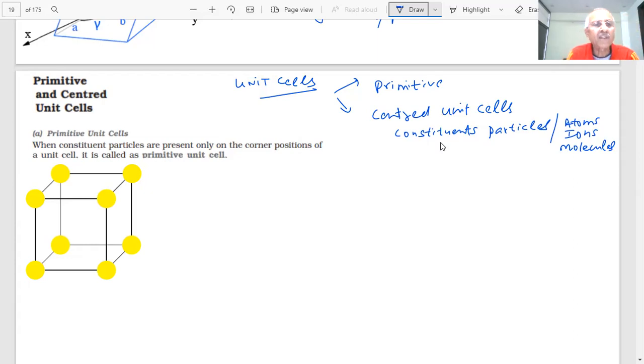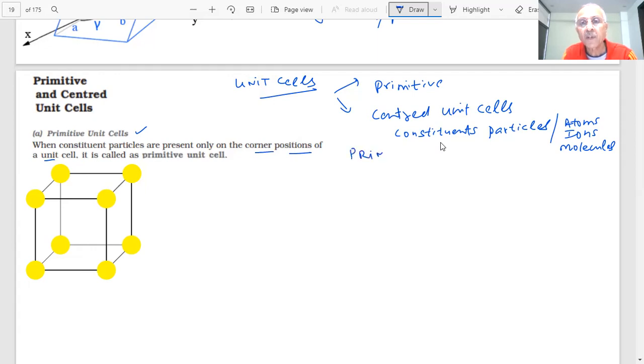And one of these is the primitive unit cell. What is a primitive unit cell, students? Here you have seen this is a three-dimensional unit cell. The yellow colored spheres are showing the constituent particles. So in a primitive unit cell, the constituent particles are present only at the corner positions of the unit cell. This is called the primitive unit cell.